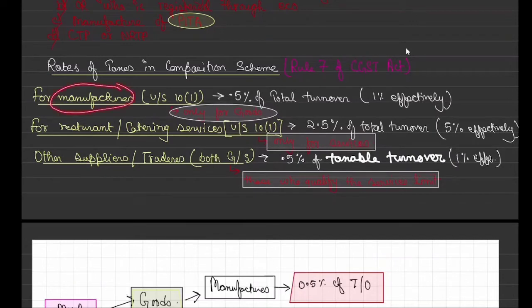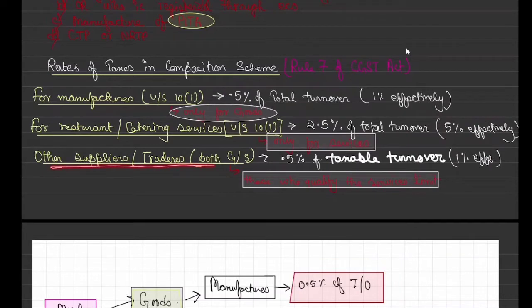will pay 5.5% means 5.5% of total turnover. Why are we reading 0.5? Because we are reading the CGST Act, correct? Section 10 of the CGST Act specifically talks about CGST. 0.5% of total turnover. Restaurant and catering, we know it gets registered at 10.1. They will pay 2.5% of total turnover, effectively 5%. When other suppliers or traders who qualify the service limit, it is 0.5% of taxable turnover.